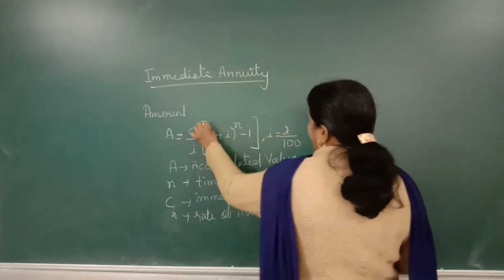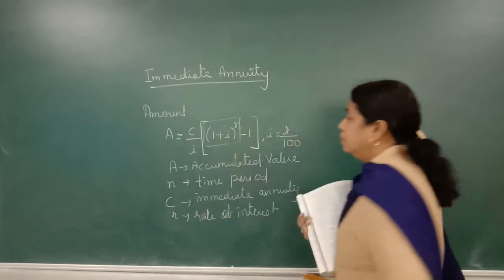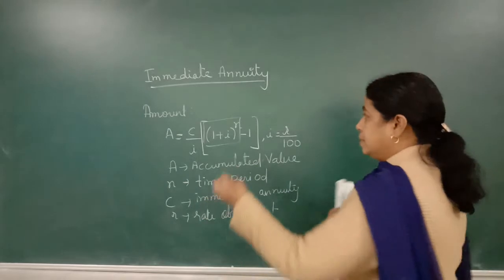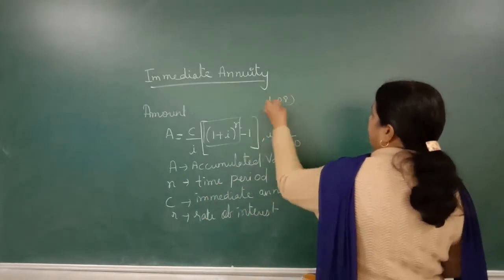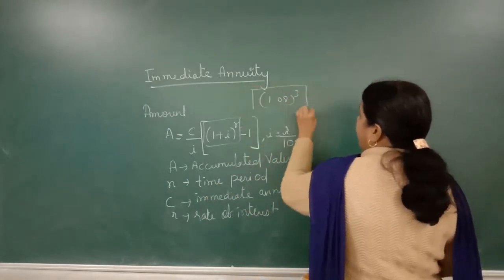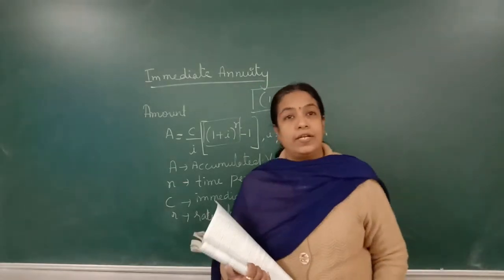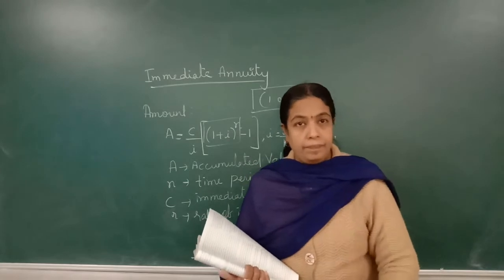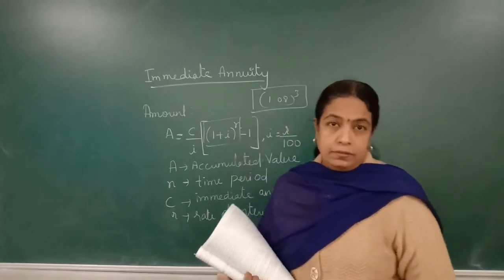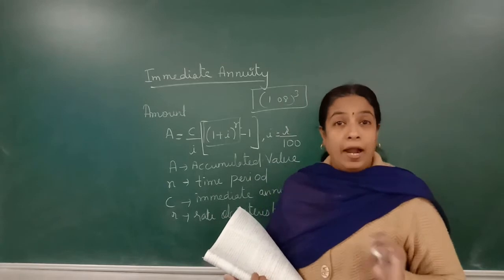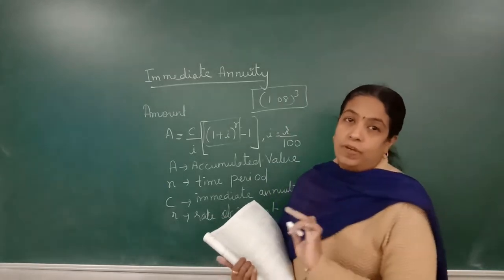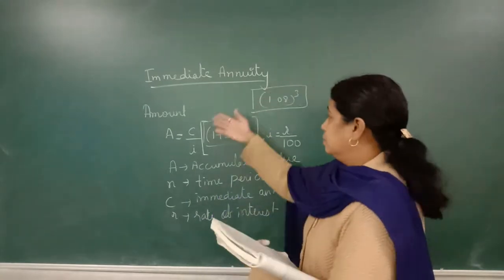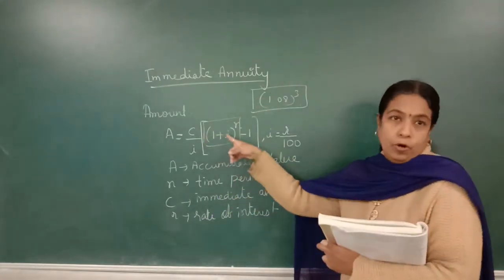Now regarding this calculation part, board has made it easy. जैसे आपके पास suppose 1.08 to the power 3. These direct values will be provided to you as far as possible. Okay? वो values आपको provide करते हैं. In case it is not, then you have to calculate it. But most of the time, these values are provided. Okay? Now, this is the amount formula.